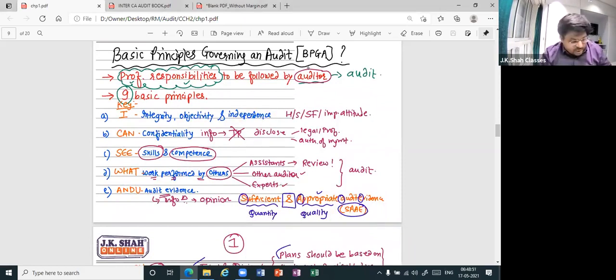Information on which the auditor bases his opinion. But as important, this information should not be normal. It should be sufficient and appropriate. So in short, this is an important phrase.